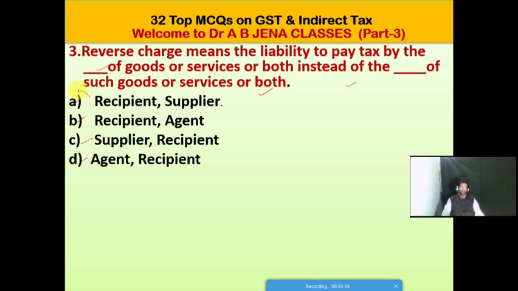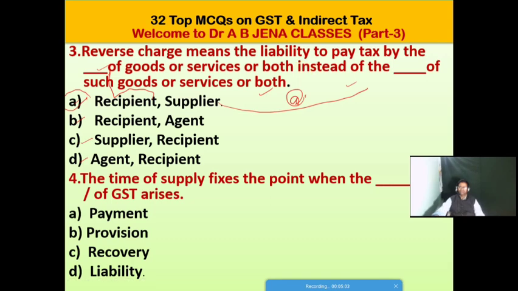Friends, A is the right option. Reverse charge means the liability to pay tax by the recipient of goods or services or both, instead of the supplier of such goods or services or both.